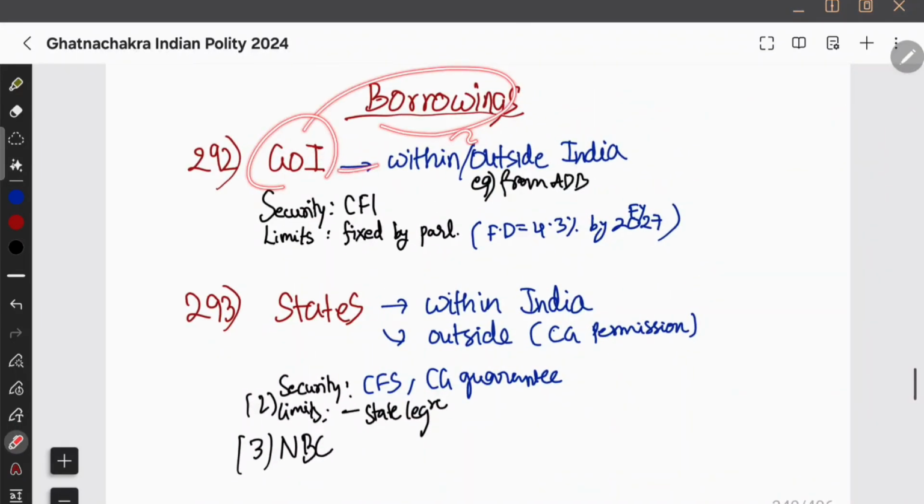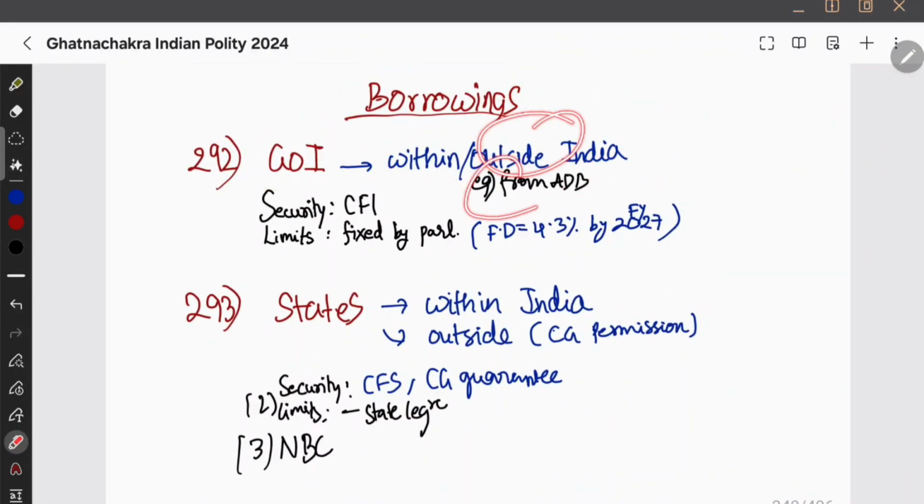Basically, borrowings, government of India can borrow within or outside India. Example, outside India implies from Asian Development Bank, it can borrow, and the security, it will be consolidated fund of India, and limits, till what limit it can borrow, that is fixed by the parliament. And currently the budget, it says 4.3% by 2027. So central government should not breach this limit.